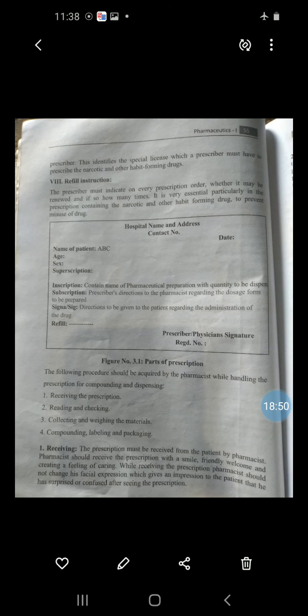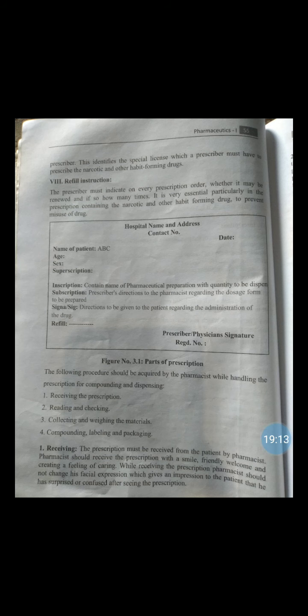It is very essential, particularly in prescriptions containing narcotic and other habit forming drugs, in order to prevent misuse of drug.